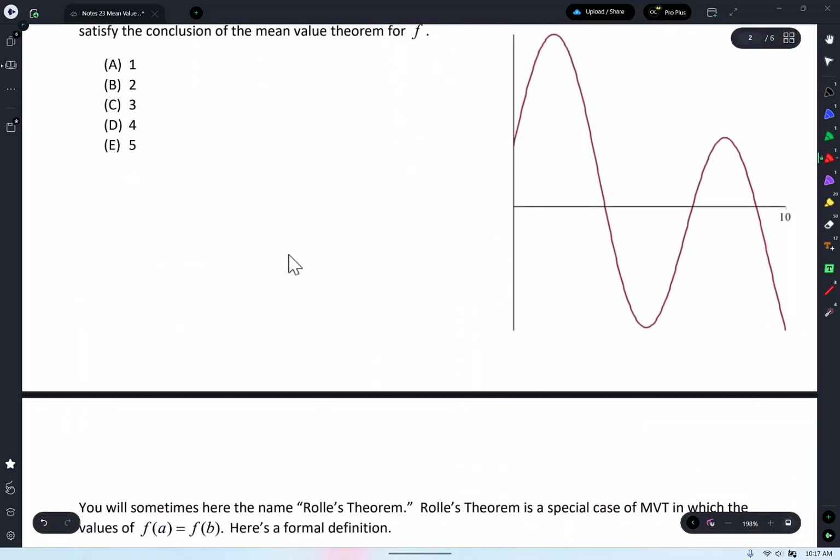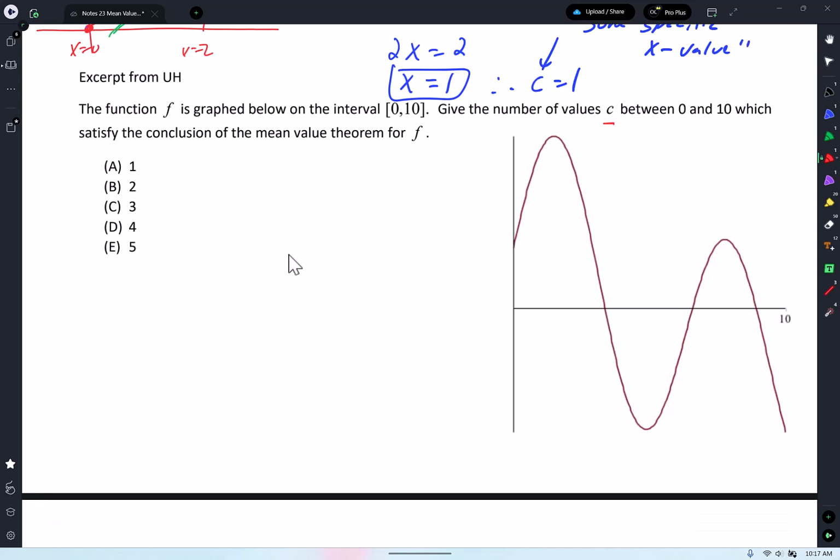So let's see what the average rate of change is. Let me choose a different color besides red. Here it is at x equals 0. Here I am at x equals 10. And I'm going to connect those two dots. Whatever the slope of those two dots is, that's your average rate of change. Does that make sense, guys? All right. How many tangent lines are parallel to that green line?